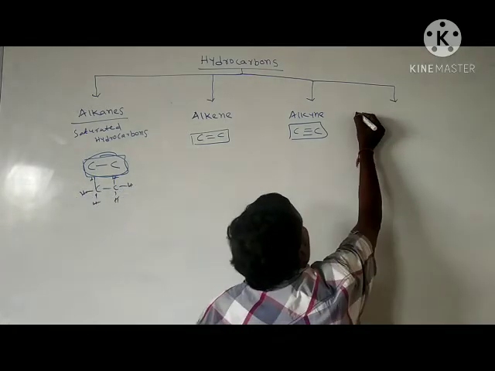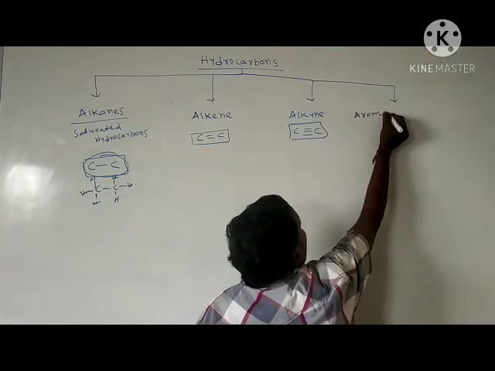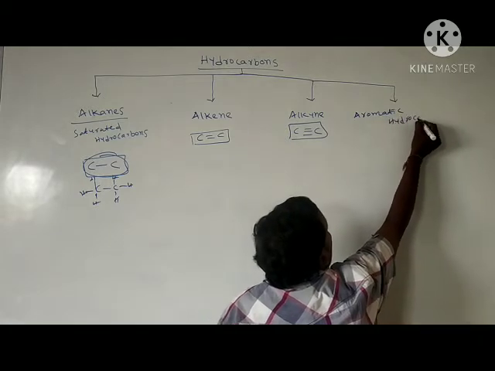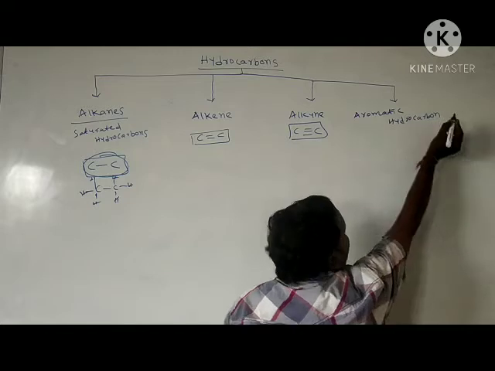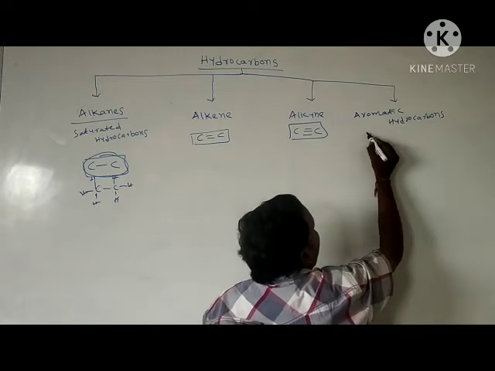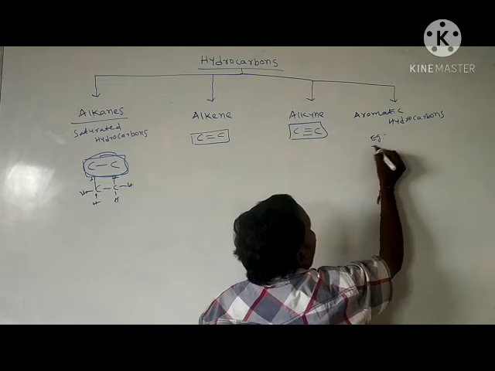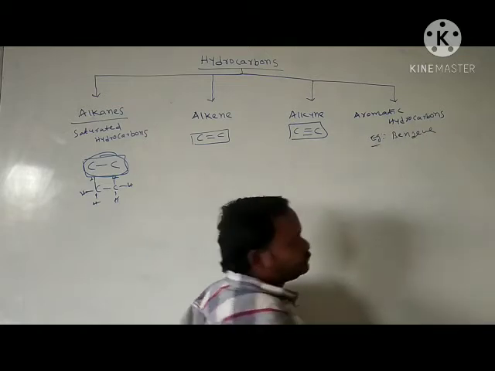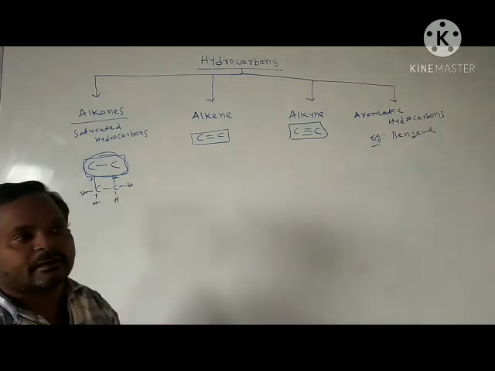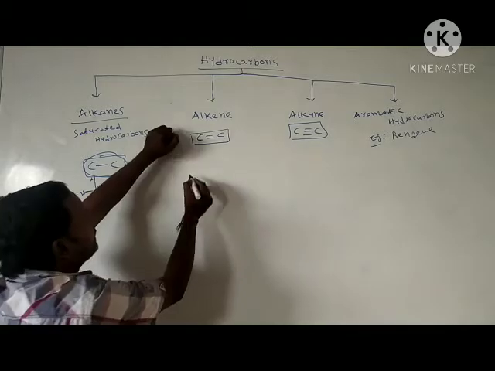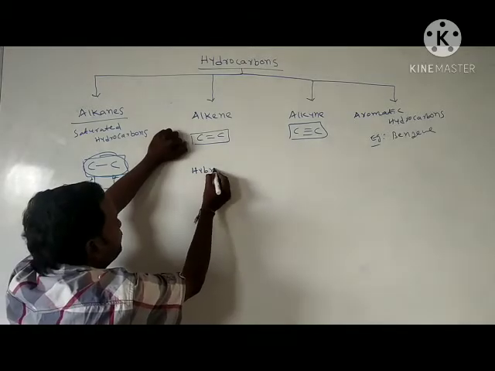And aromatic hydrocarbons. In the last video we saw about aromaticity. Example for this, benzene and its compounds.